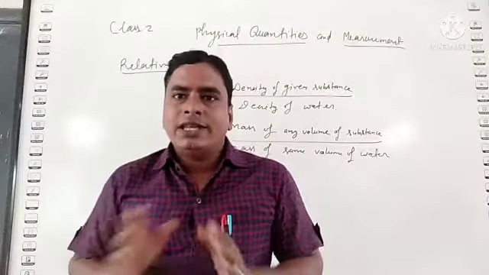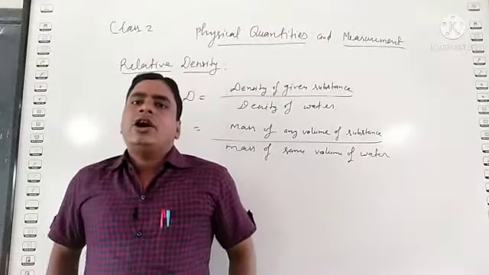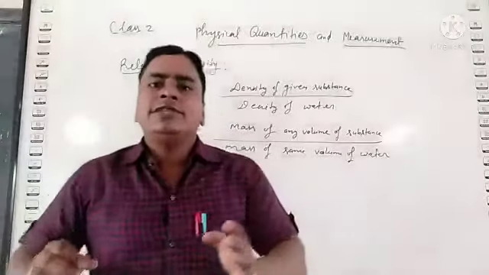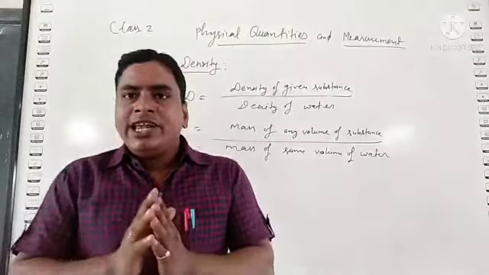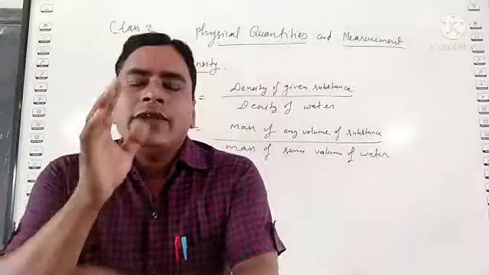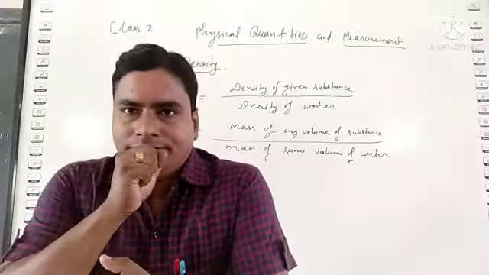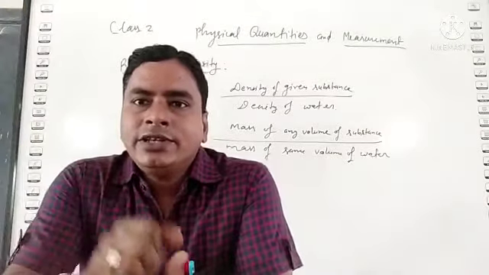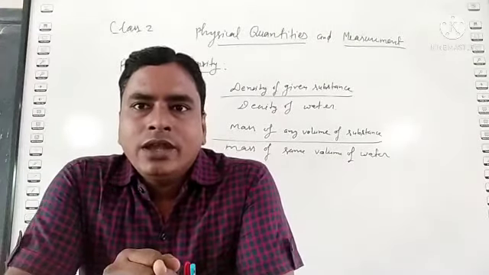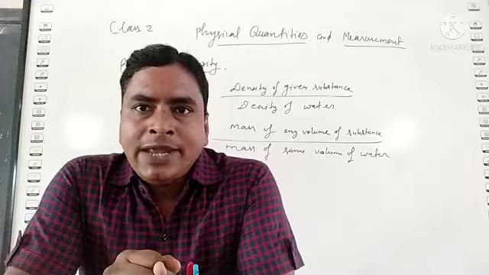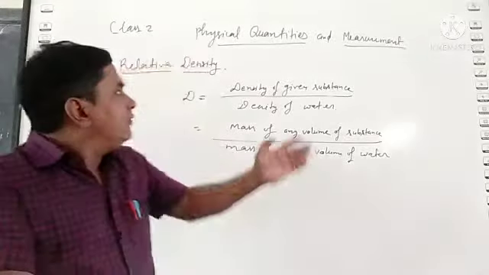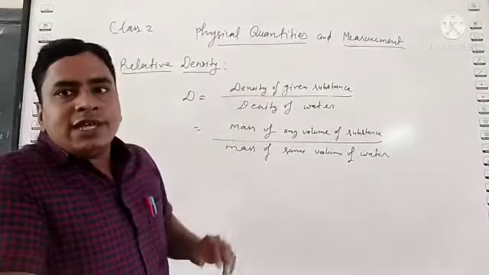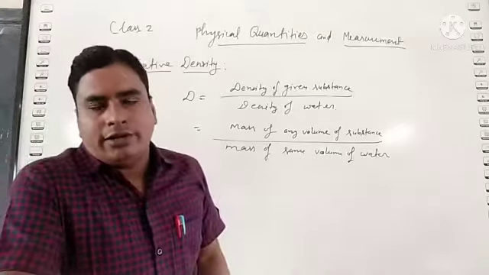What is relative density? How can we define the relative density of a substance? Generally, we measure the relative density of a substance by comparing it with water. Relative density is the ratio of the density of the given substance to the density of water.